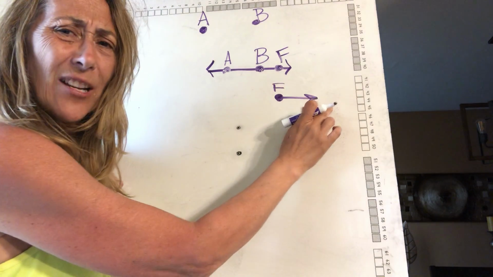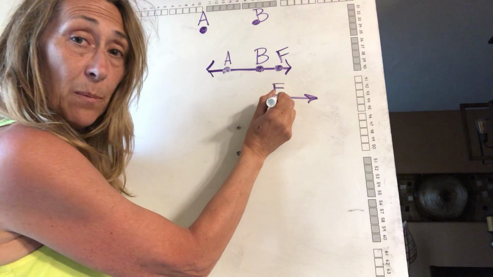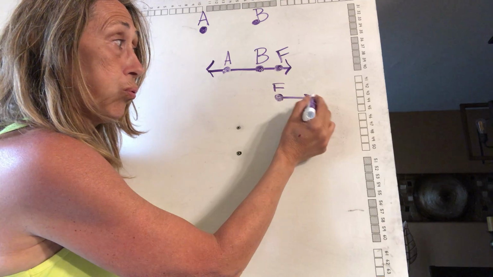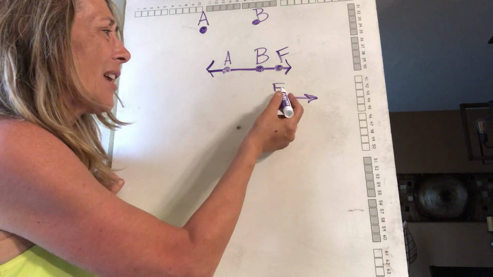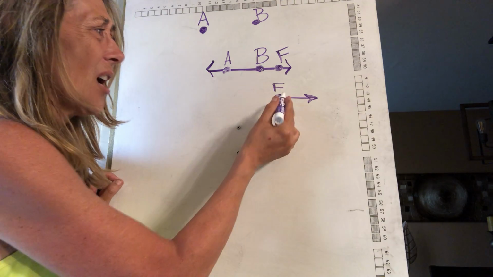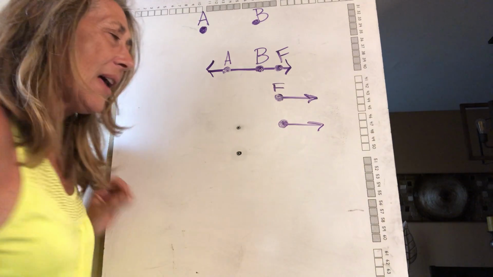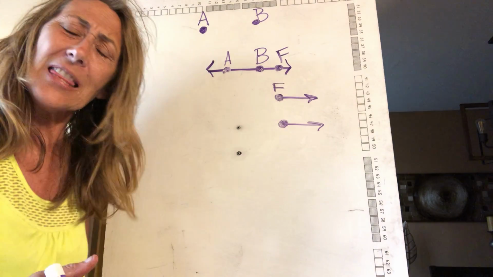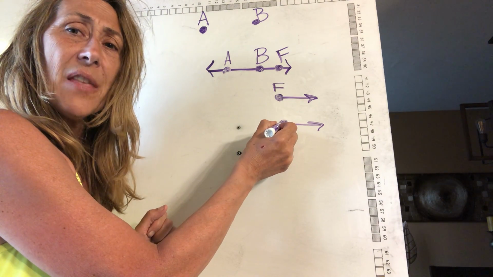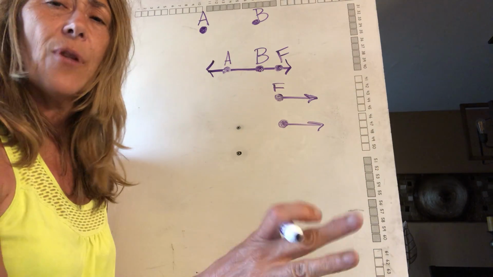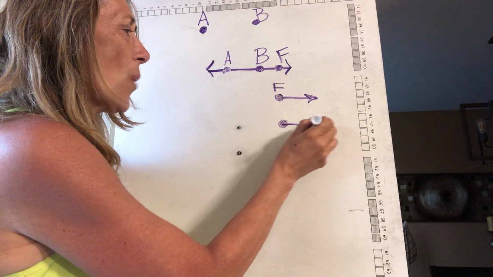And then I have my line going on forever and ever and ever. When I have a beginning point and what looks like the rest of my line that goes on forever, that's called a ray. A ray has one point and then it goes on indefinitely. I think of a ray as like a ray of sunshine. It starts at the sun and then the sun shines everywhere. It goes on forever and ever. So this is a ray.